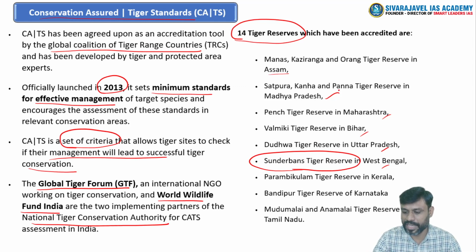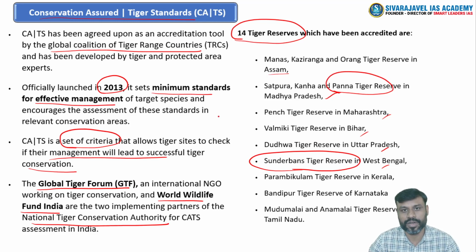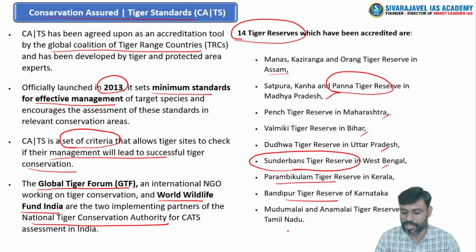Then if we take the case of Panna Tiger Reserve, recently we have discussed the interlinking of Ken and Betwa river projects, which may affect certain important critical tiger habitats of this particular tiger reserve, right? Then Parambikulam Tiger Reserve in Kerala, Bandipur Tiger Reserve of Karnataka, then Mudumalai and Anaimalai Tiger Reserves of Tamil Nadu. These are all the 14 tiger reserves which have been accredited with this CAT certification, right?